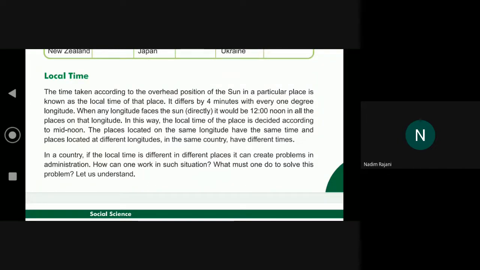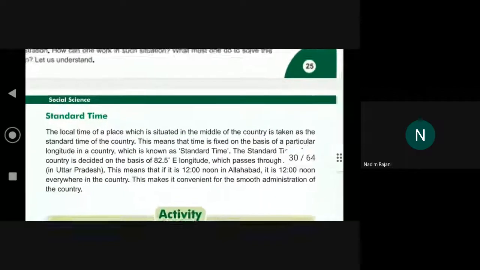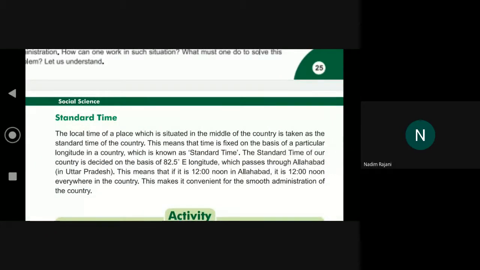How can one work in such a situation? What must one do to solve this problem? Let us understand. To solve this problem of different times, we have standard time decided. Yes, Rabia, can you say in your own words what is standard time?